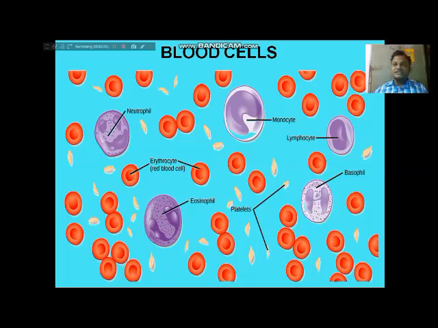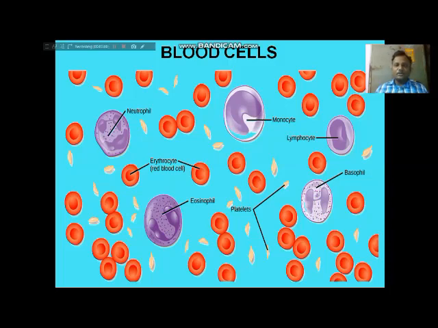In snails and some other organisms, the blood is bluish in color. But in human beings and most organisms, blood is red in color because of the presence of hemoglobin pigment and iron element. So red blood cells are also called erythrocytes. They are produced in the bone marrow. The lifespan of red blood cells is 120 days. After those 120 days they die.